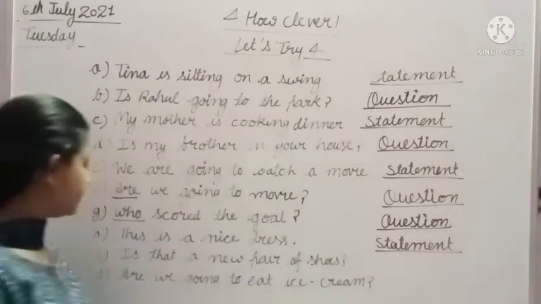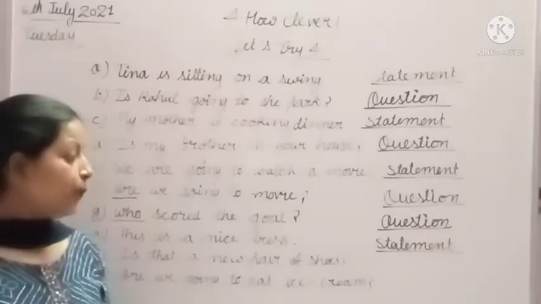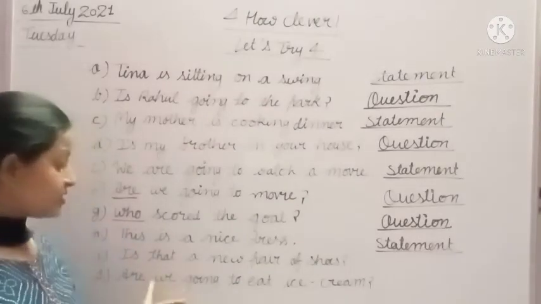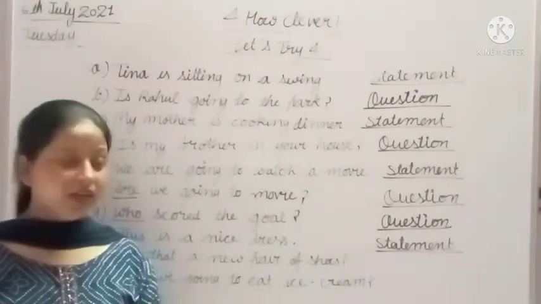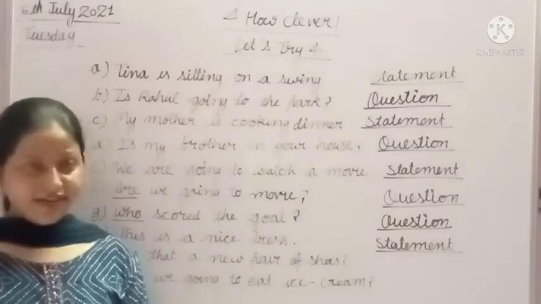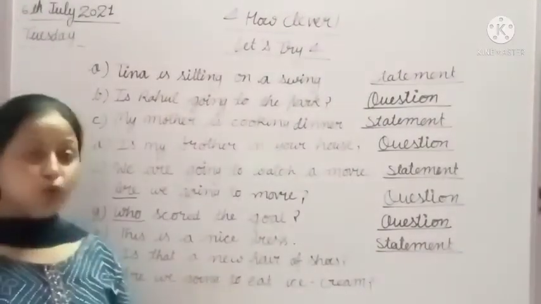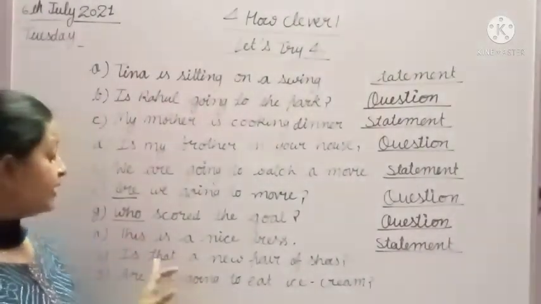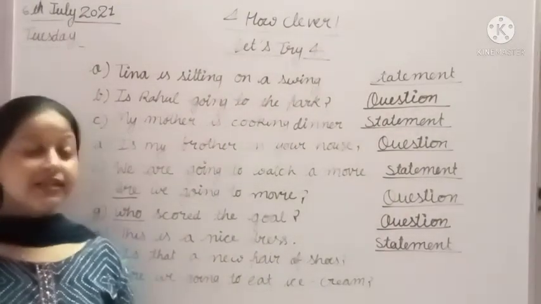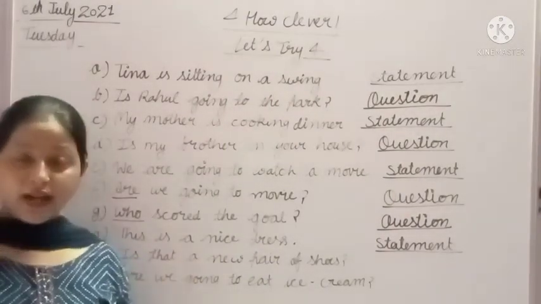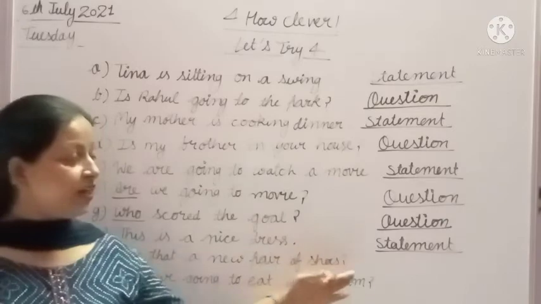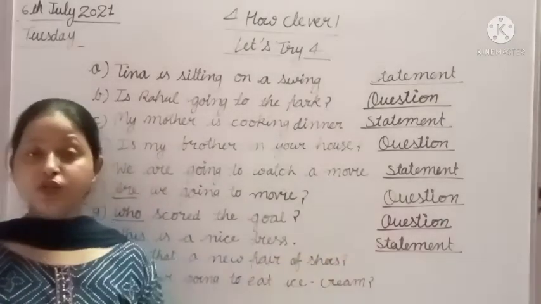The next one, is that a new pair of shoes? क्या ये जूतों का नया जोड़ा है? Is that a new pair of shoes? Yes, students. It starts with a helping verb. That's why we will write question. Why?